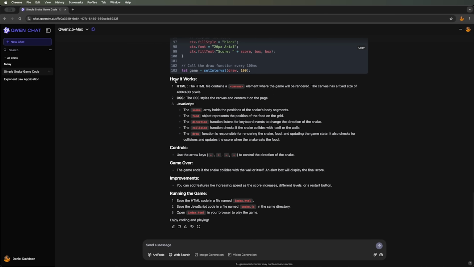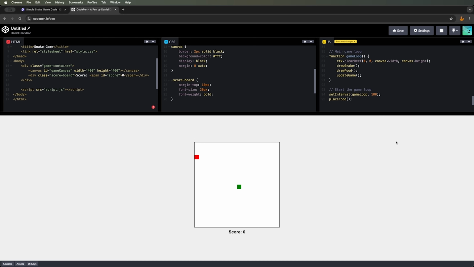The AI mentions that you need to create index, style, and script files, and then launch index.html in a browser. For convenience, we'll use an online editor like CodePen to see how it works there. I'll copy the HTML, CSS, and JS into CodePen. We can see that the game runs.